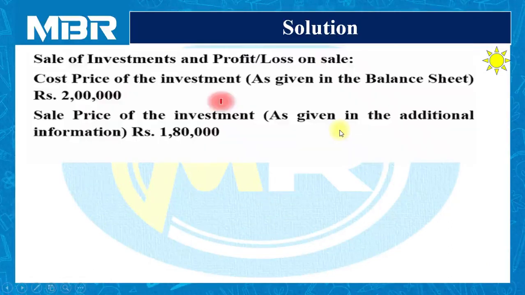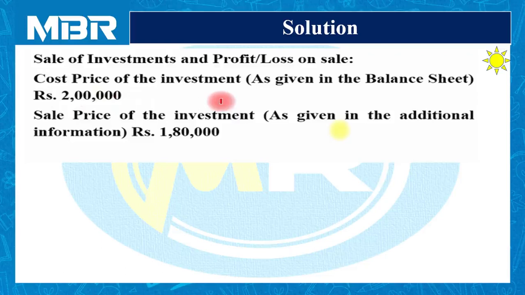As a part of the solution, we have to calculate profit or loss on sale of investment. As you all know, the information regarding investment is given in the balance sheet of the company. So in the balance sheet, the cost price is given as rupees 2 lakhs.